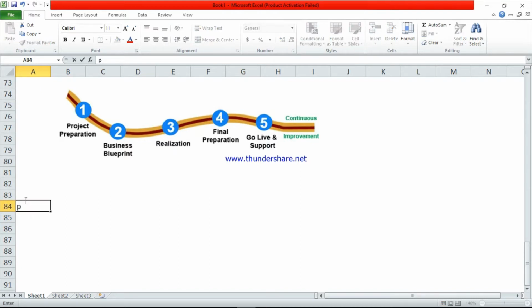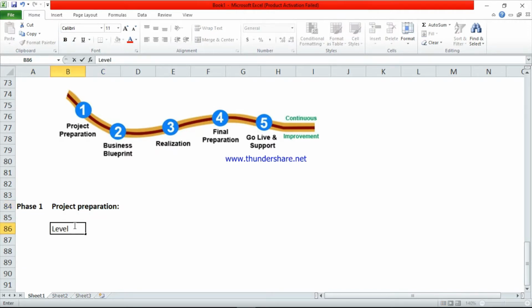Phase 1 is project preparation. See here, this is phase 1, the first step. In this phase 1 there are again different levels.